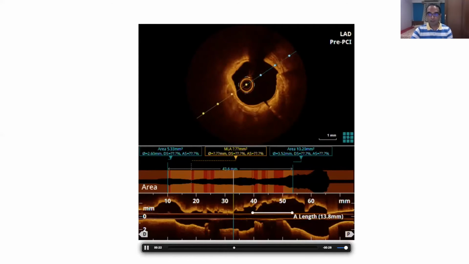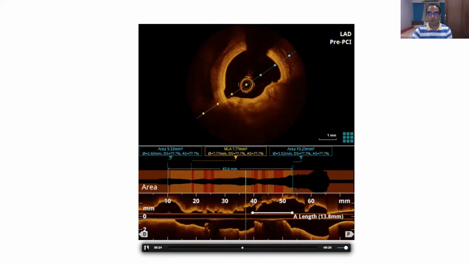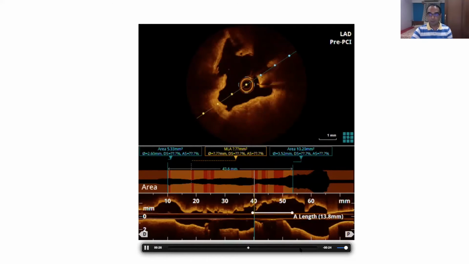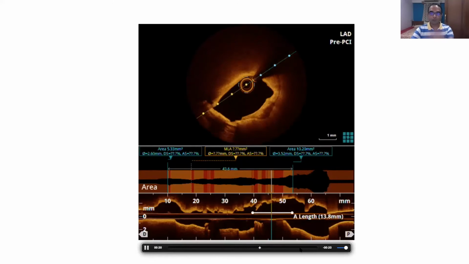So what I'll tell you, this is actually freckles. Can you see at 4 o'clock position, there are small freckles here. Rather than causing an abrupt disruption of the media, there are freckles at 4 o'clock position. So this was the OCT run in the post IVL. A lot of calcium is seen.